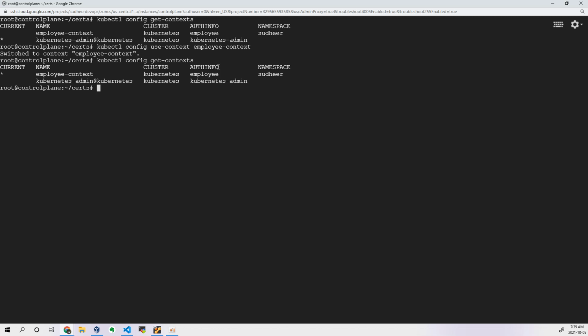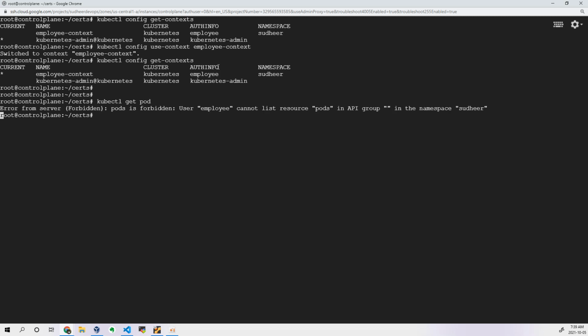Now if I execute the command kubectl get pods, it will give you a forbidden error. Why? Because your authentication is done, but you are not authorized to fetch the information related to pods. Because I have not set any RBAC policy for this particular user right now.